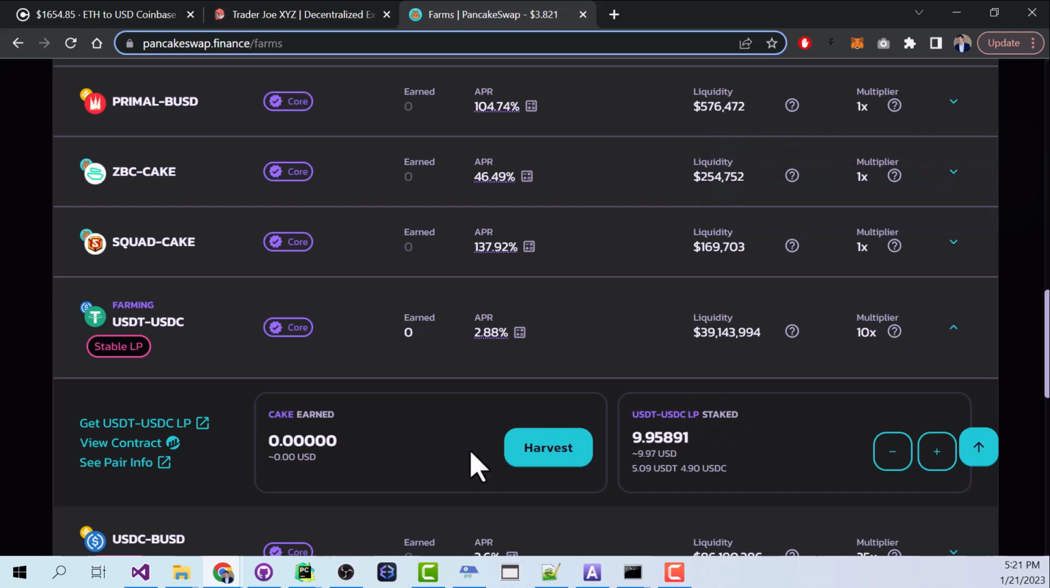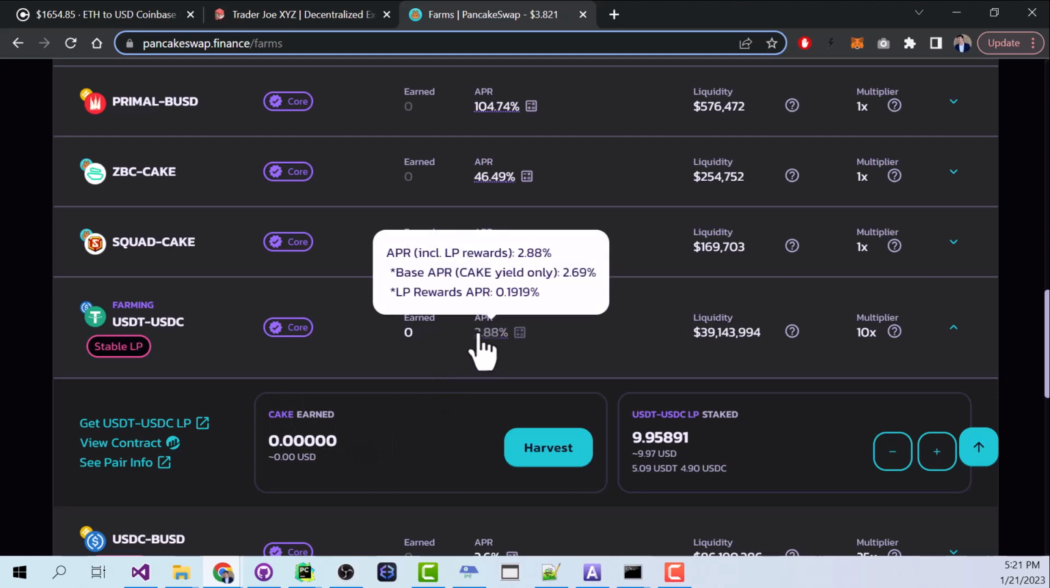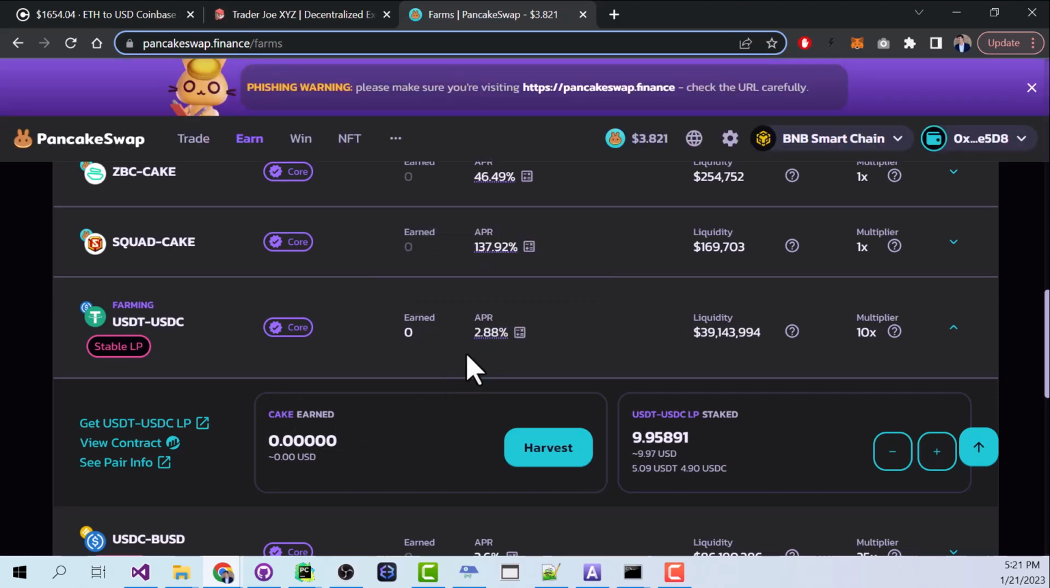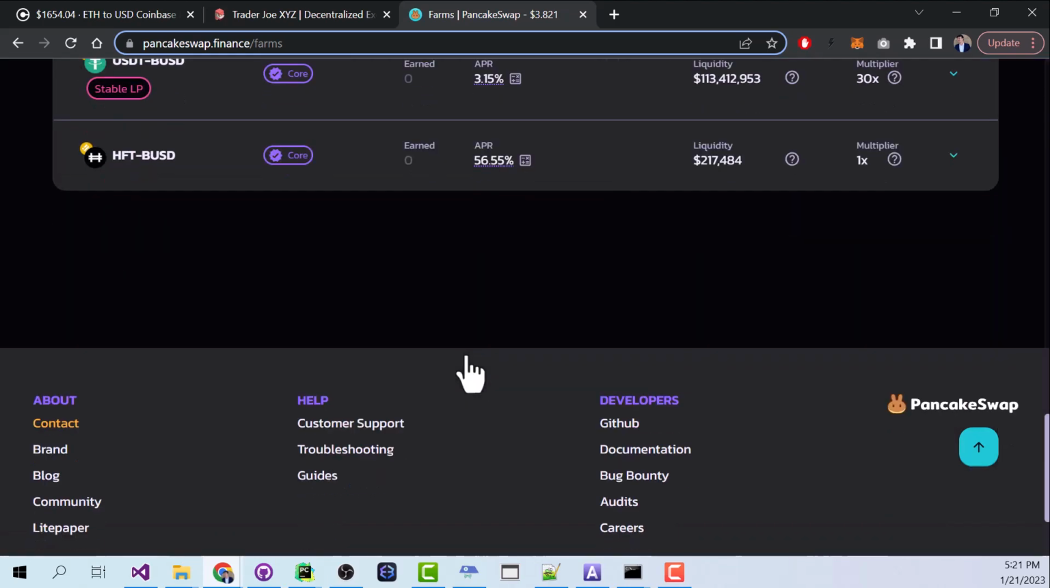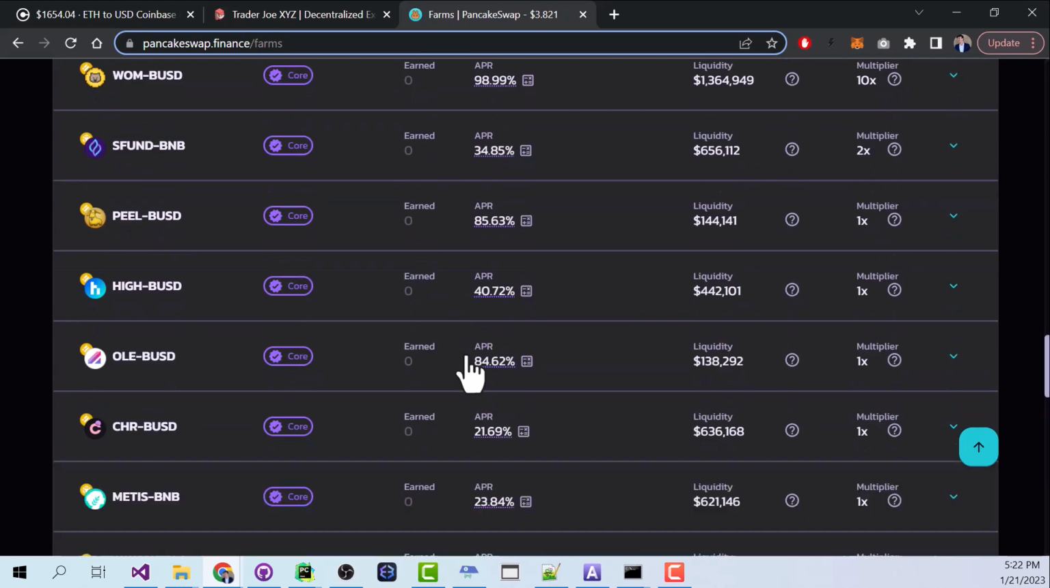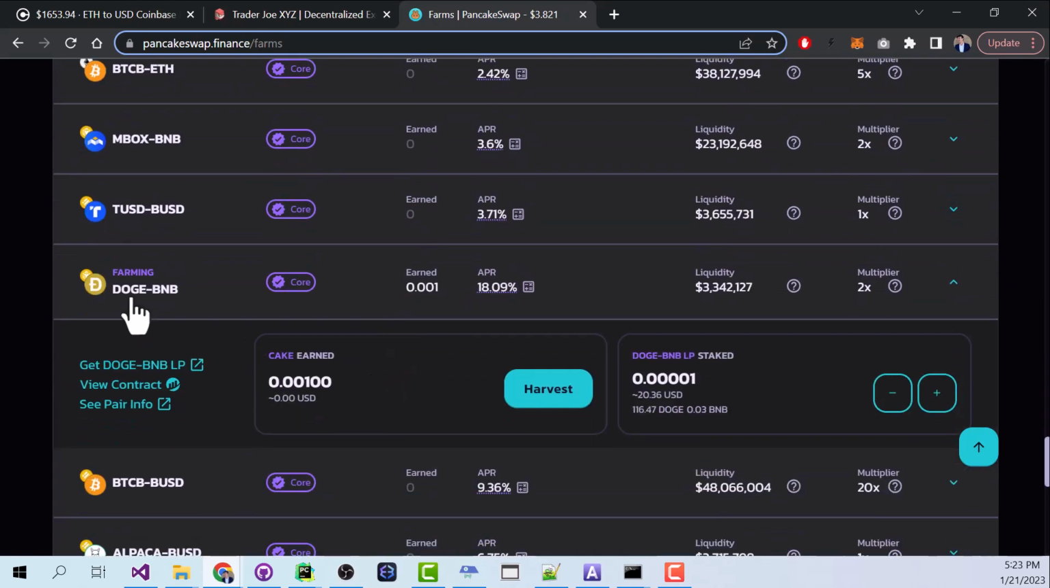All I have to do is wait now, and we're going to slowly accumulate cake. Okay, but seriously, 3% is pretty boring. So that's why yesterday, for the purposes of this demonstration, I put $20 into a different farm. I put $20 into Doge and BNB.